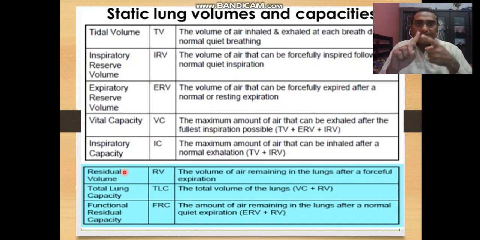One is the tidal volume, the normal inhalation and exhalation, and the other is the residual volume, the remaining 1 liter of air, 1000 cm cube, in the lungs. The other one is the vital capacity, that is 4000 cm cube, or we can say normally 4 liters.